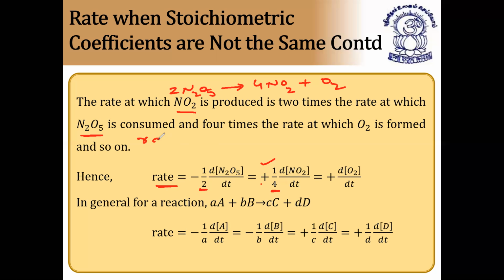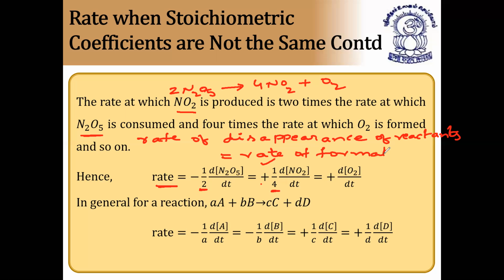Always the rate of disappearance of reactant, this is called rate law. Rate of disappearance of reactants is equal to rate of formation of products. Always this should be same.